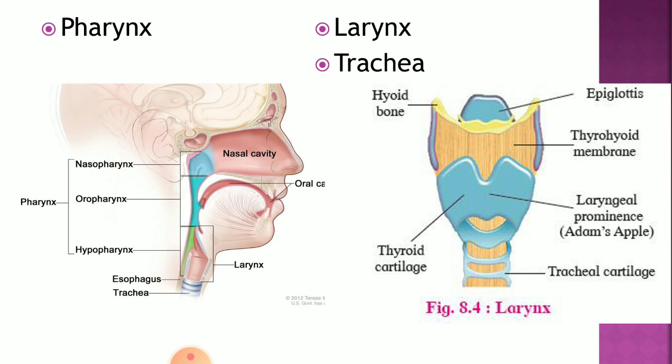The larynx contains vocal cords that are involved in the production of sound. The larynx extends from the pharynx to the trachea, near the hyoid bone. It is a hollow tubular structure, and the wall is made up of cartilage plates. You can see the thyroid cartilage in the diagram, the hyoid bone in the diagram, and the laryngeal prominence, which is called Adam's apple.